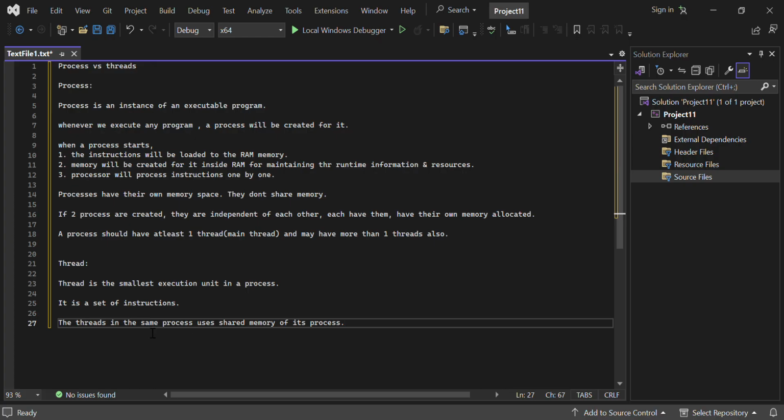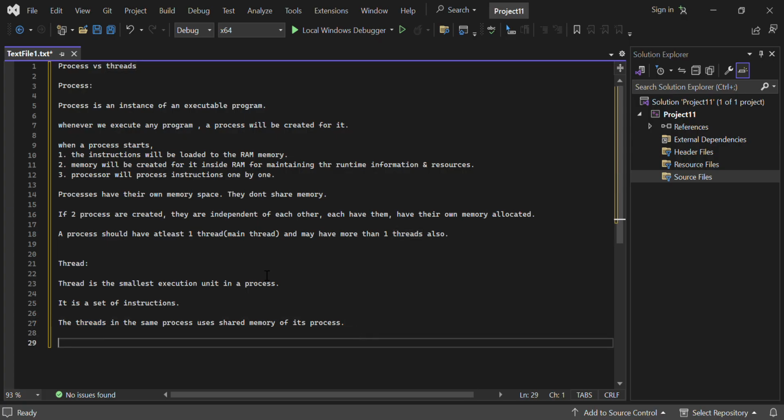So two or more threads of the same process can access the same memory inside the process, but processes are different. Each process will have its own memory address space, so they don't share memory. But threads of the same process use shared memory.